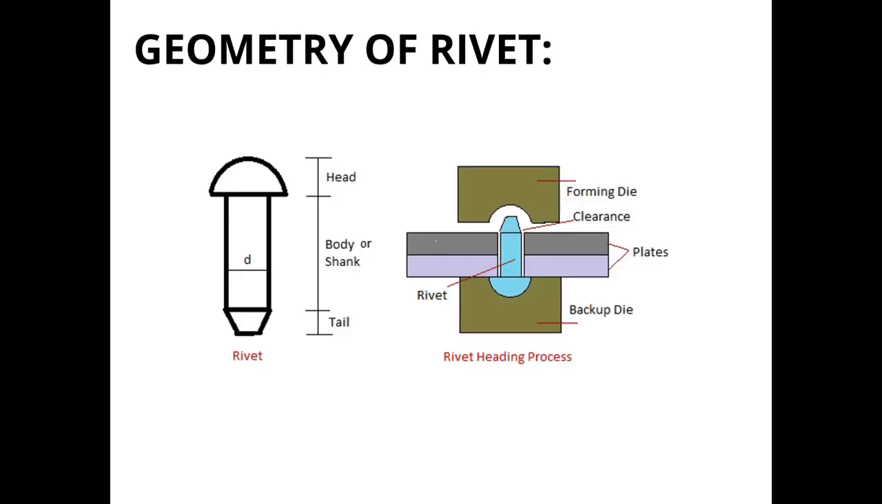Next is the geometry of the rivet. The rivet: the head, body or shank, the tail. This is the forming die, clearance. This is the plates, the rivet, backside die. The rivet heading process.